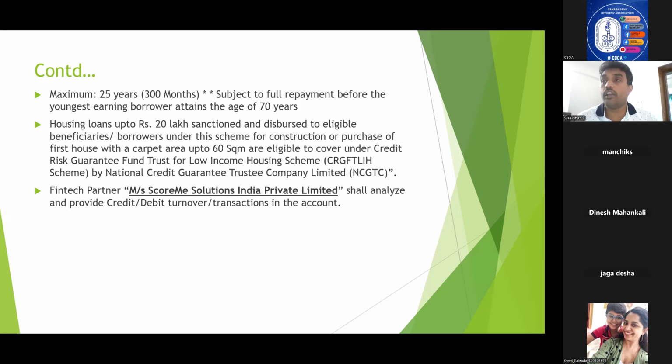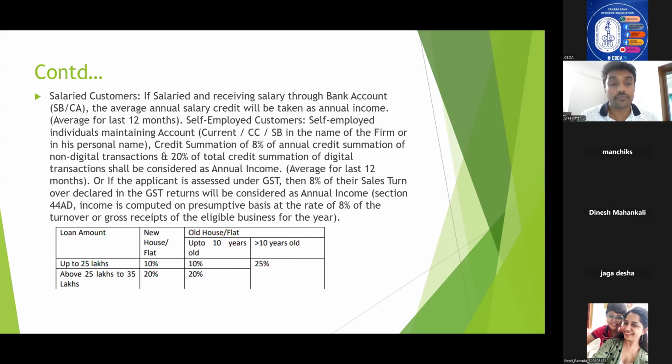Perhaps this is the only housing loan scheme for which credit guarantee scheme coverage is available. So we already studied this particular loan. Under this scheme, maximum loan that can be given is up to 35 lakhs, right?